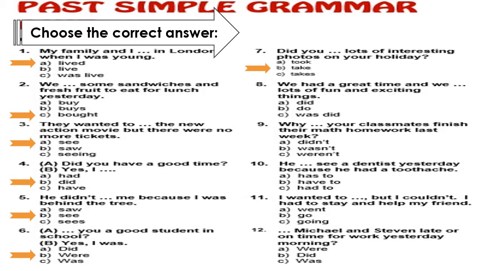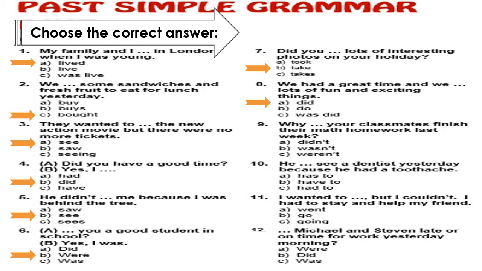Number 8, "We had a great time and we lots of fun and exciting things." We had a great time. Here the past simple tense in the sentence using had. So again, I'll use a past simple verb in the dots. So I would use which past simple verb in the choices? Did or do or was did. Okay, the infinitive form or the original form, do. The past of do is what? Excellent. The past of do, did. So I will use did, letter A. I'll say, "We had a great time and we did lots of fun and exciting things."